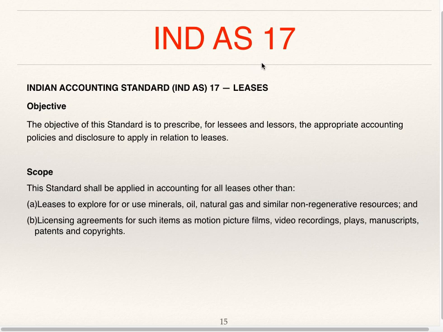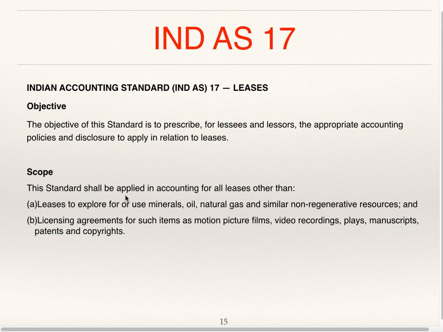Now we'll see Ind AS 17, Indian Accounting Standard 17, on leases. Objective. The objective of this standard is to prescribe for lessee and lessor the appropriate accounting policies and disclosure to apply in relation to leases.